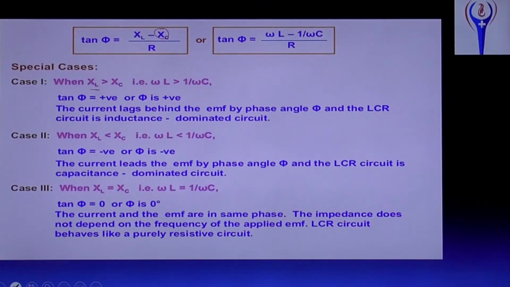And when XL equal to XC, what is XL? XL is the inductive reactance. What is XC? Capacitive reactance. When these two are equal, then tan phi equal to 0 or phi is 0, then current and the EMF are in the same phase. It means now the circuit is a purely resistive circuit. Okay, it is a resistive circuit.